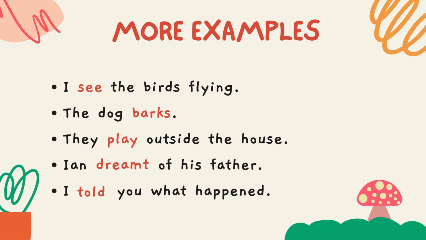The dog barks. What does the dog do? Barks. They play outside the house. What do they do? Play. This is an action. Ian dreamt of his father. Dreamt is the action verb. It is a mental action.